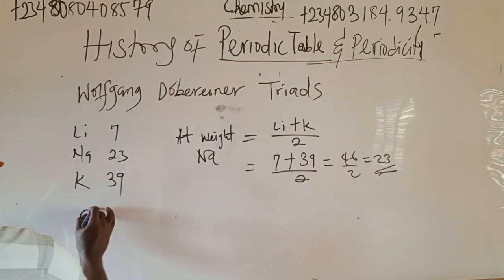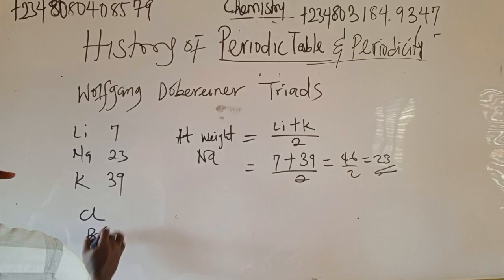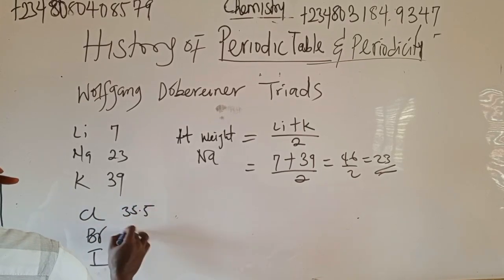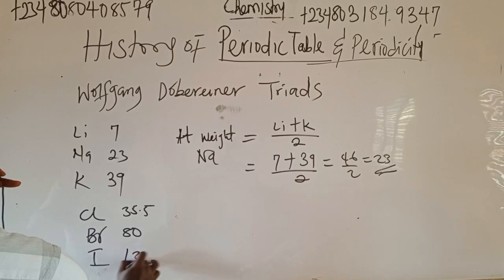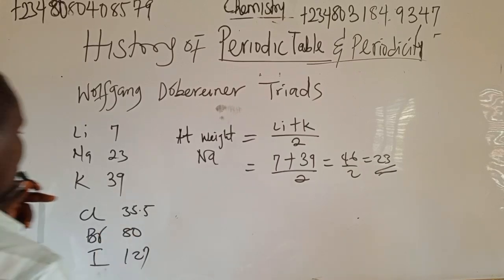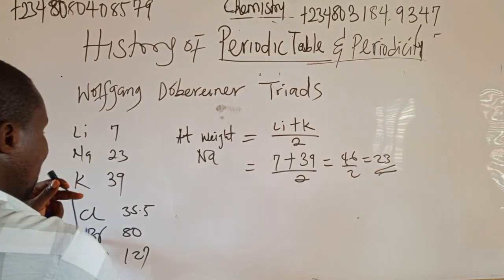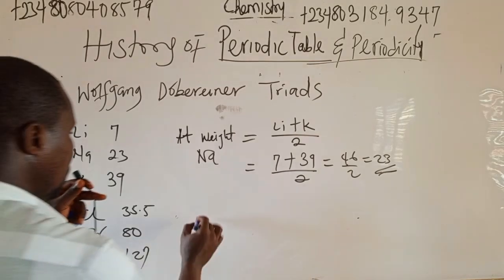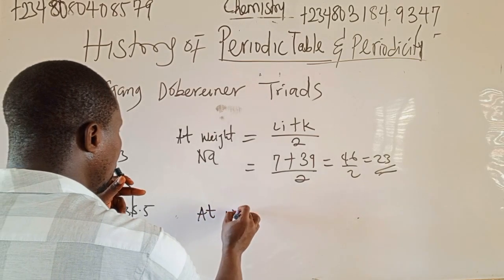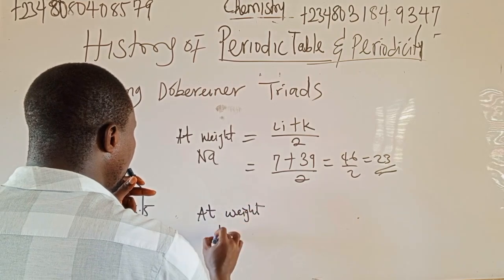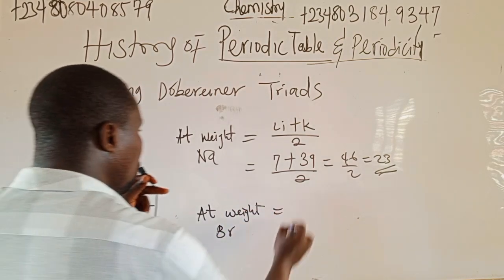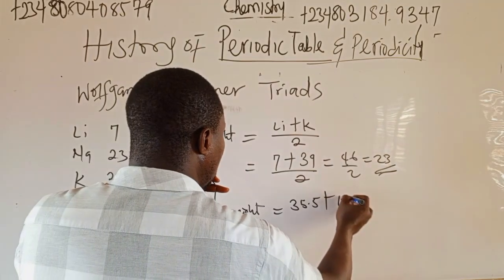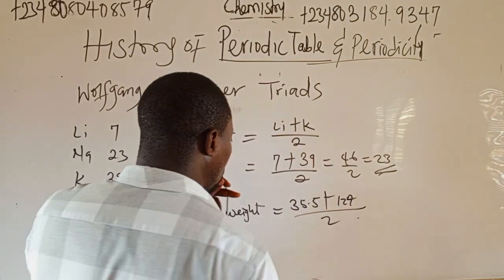We have chlorine, bromine, and iodine. We have 35.5, 80, and 127. Let's see if this one follows that method. The atomic weight of bromine will be the atomic weight of chlorine plus the atomic weight of iodine divided by 2.